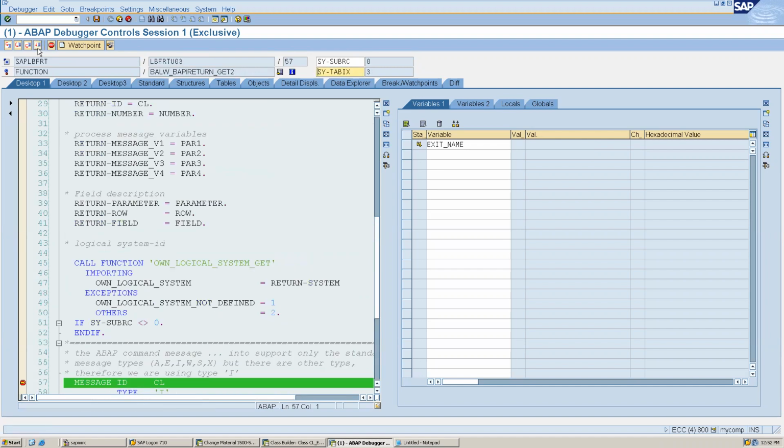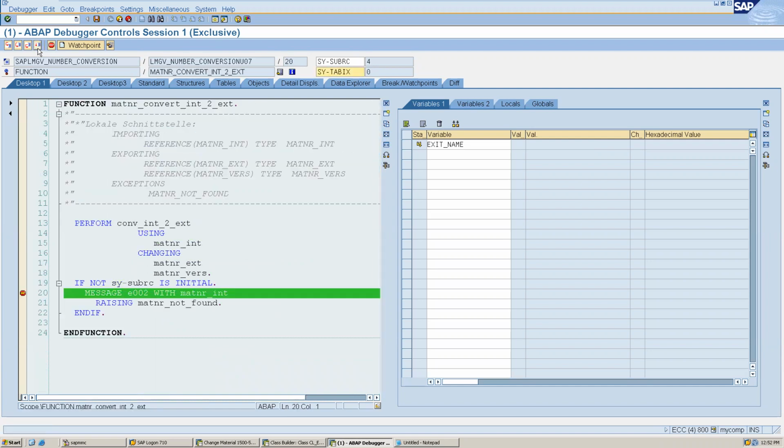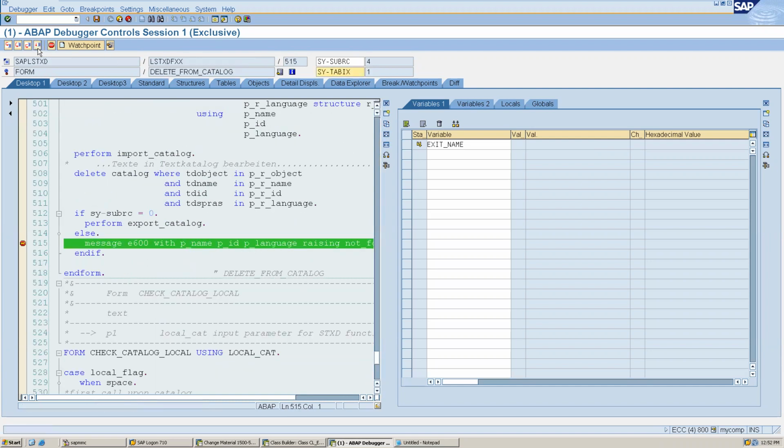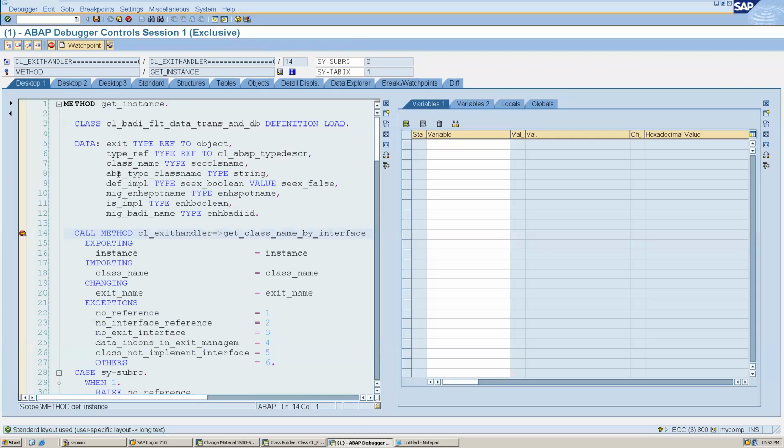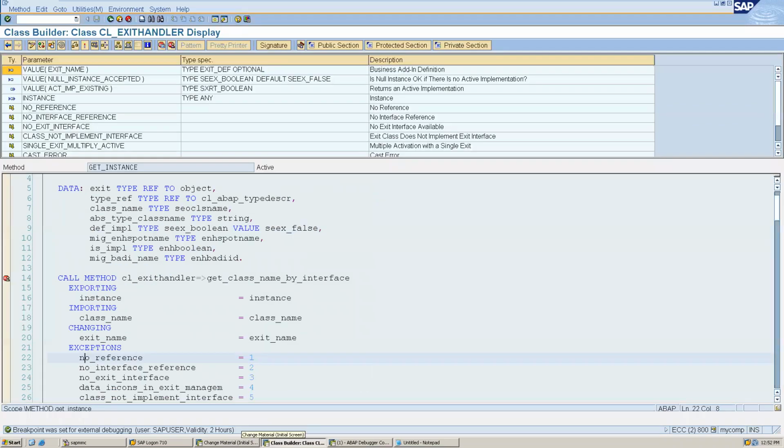So many messages are getting generated, so many BAdIs are getting called. That we will debug later maybe. But using that message function, we can debug.